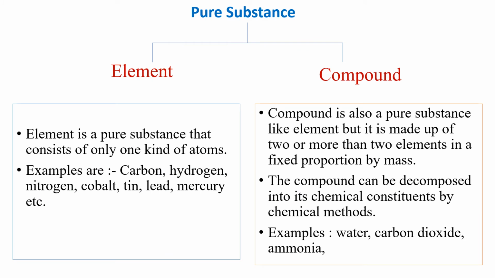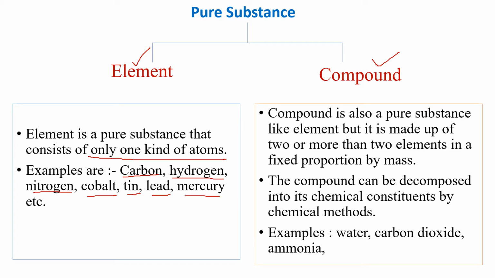Pure substances are further classified into element and compound. Element is a pure substance that consists of only one kind of atoms. Always remember, only one kind of atoms: carbon, hydrogen, nitrogen, cobalt, tin, lead, mercury, etc. Now, compound.